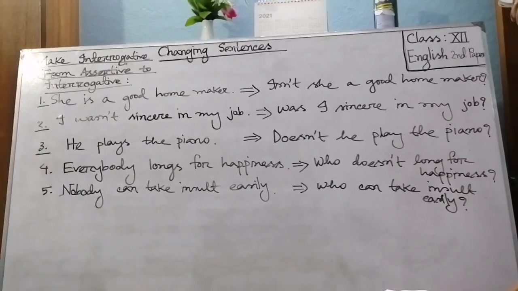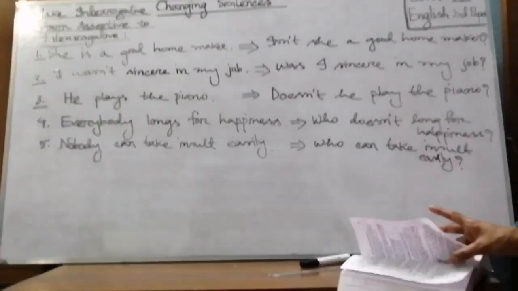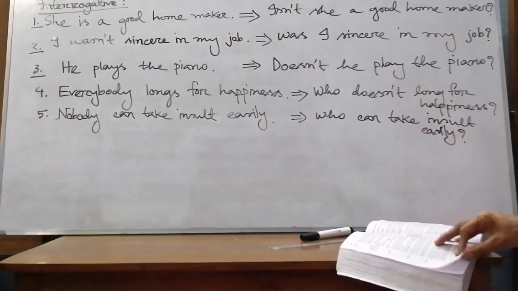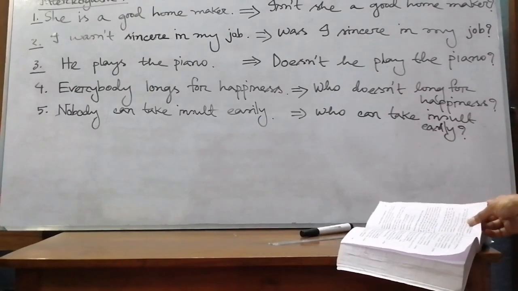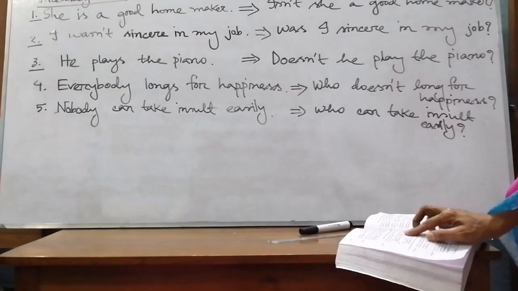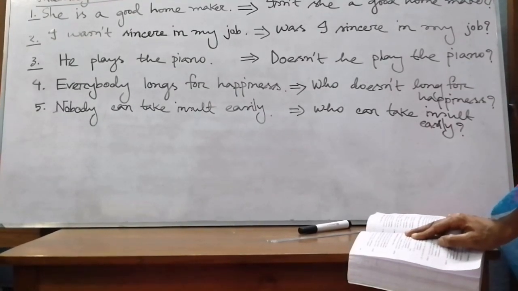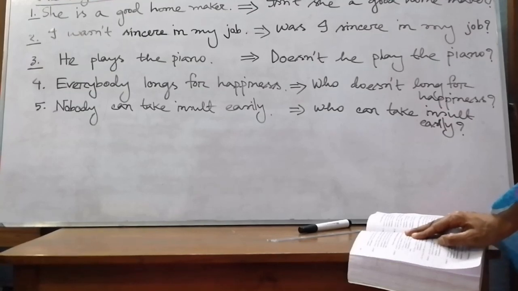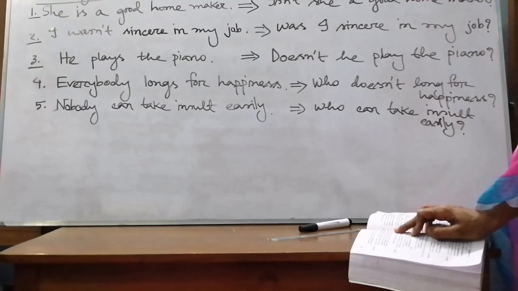Okay, my dear students, now if I ask you another question regarding this rule, nobody, write down please. Nobody could ever count my love for you. Then what will be the correct answer of this sentence, my dear students?